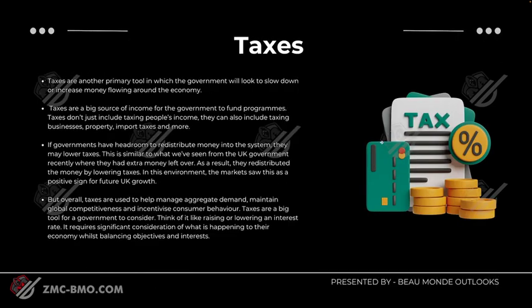Taxes are another primary tool with which the government will look to slow down or increase money flowing around the economy. Taxes are a big source of income for the government to fund programs. Taxes don't just include taxing people's income. They can also include taxing businesses, property, import taxes, and more. If governments have headroom to redistribute money into the system, they may lower taxes.